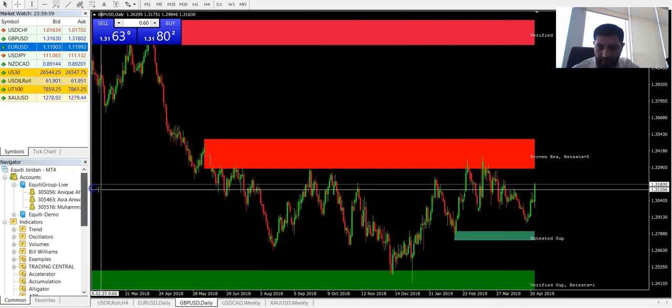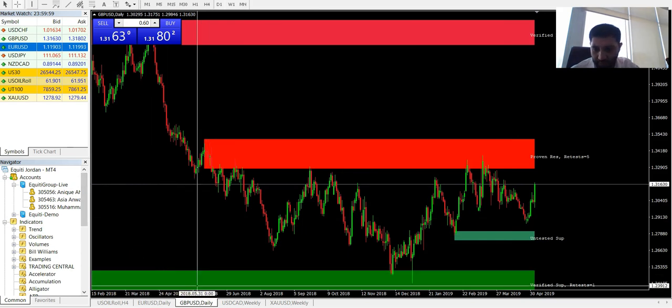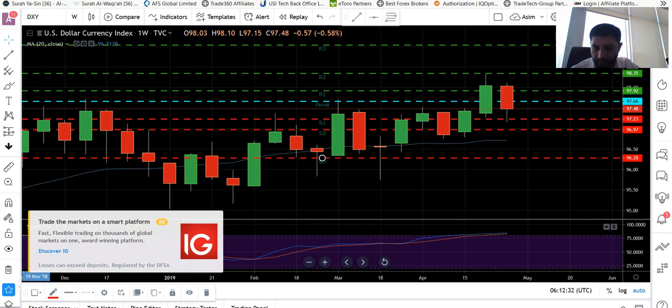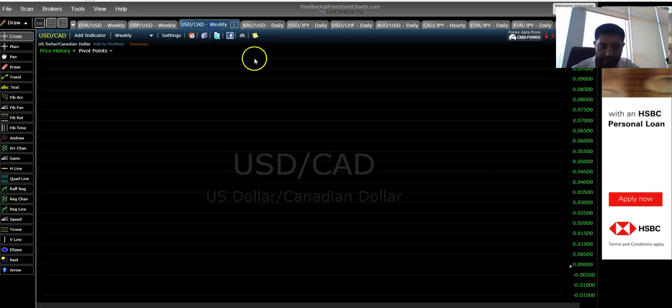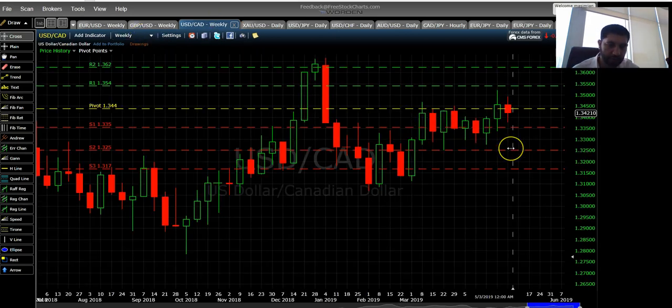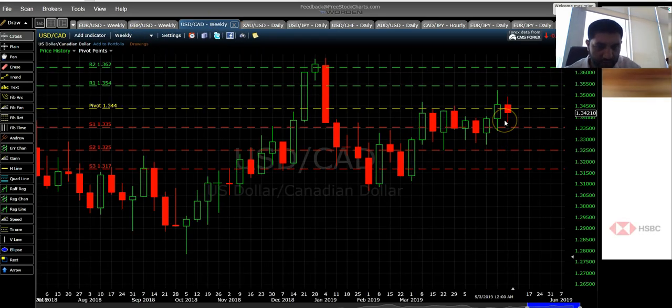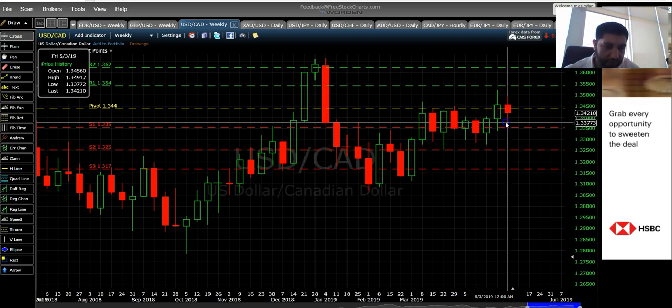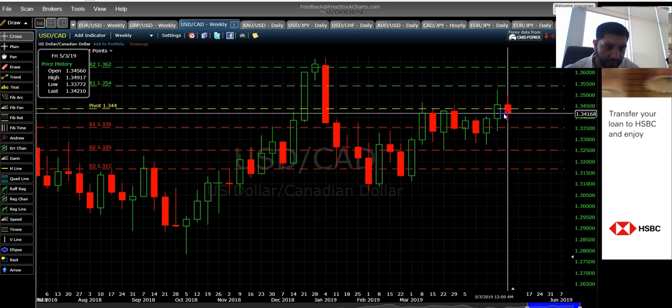Looking into the next pair, which is the USD Canadian Dollar. USD Canadian Dollar is here. On a weekly basis, we saw a fall on this one due to the weak data from the States. Currently, it's trading below the pivot, and I am bearish on this pair.